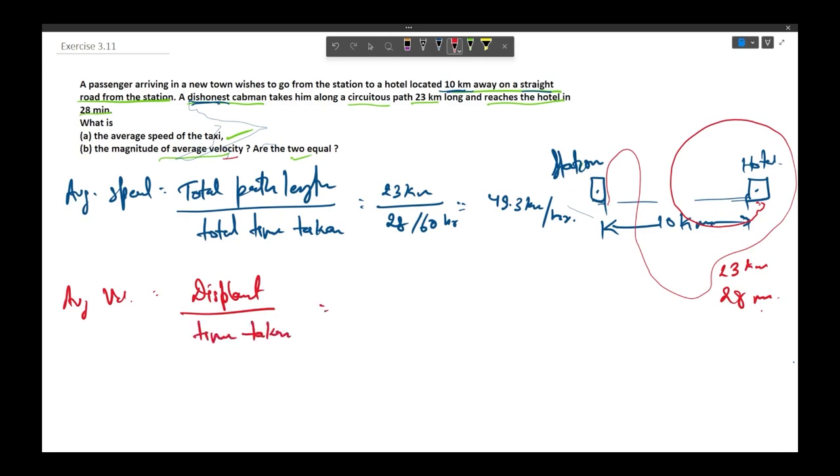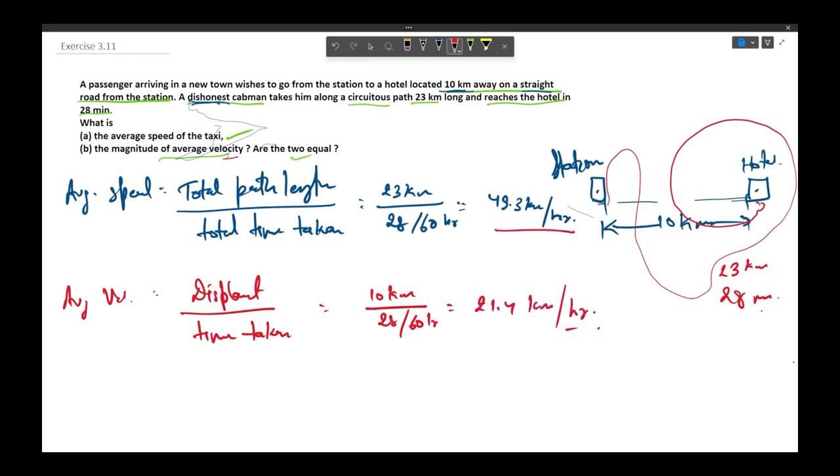Since the straight line separation between the hotel and station is 10 kilometers, and displacement is the least distance or straight line distance between the 2 points, displacement would be 10 kilometers divided by 28 divided by 60 hours. So it would give us 21.4 kilometers per hour.